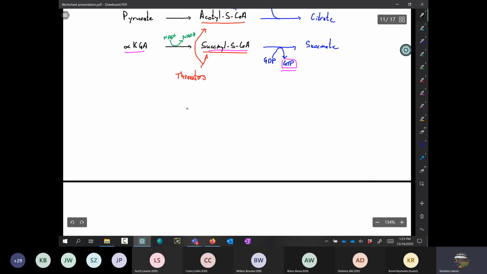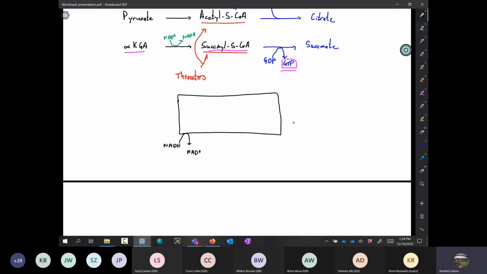Okay, if you think about the electron transport chain as just something like this, let's just put it as a box, okay? And we have NADH as our electron donor. It's going to give electrons here, and then those electrons, as we know, move through a rather complicated process to oxygen, okay?